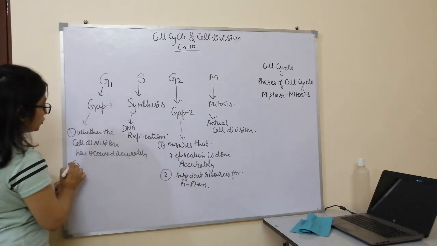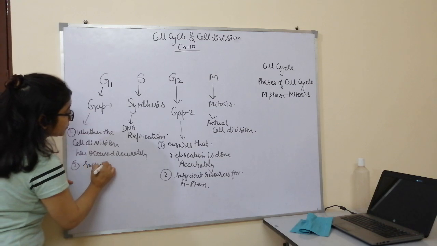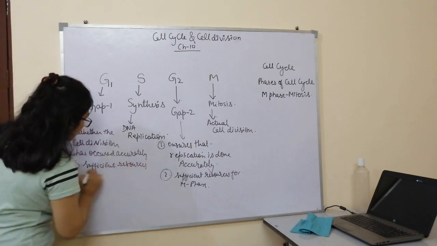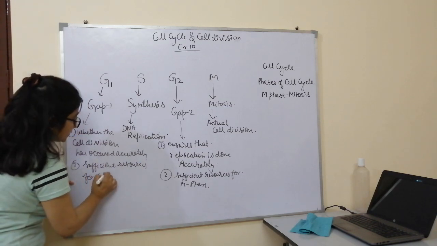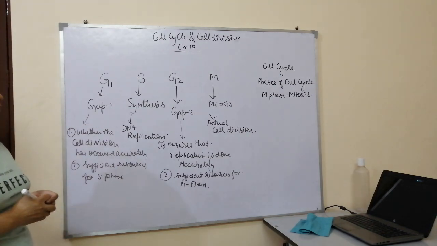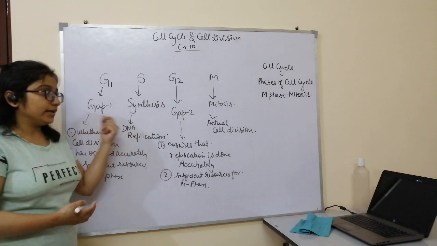The second thing that it ensures is whether we have sufficient resources for S phase, because S phase, or DNA synthesis phase, also requires a lot of resources so that DNA replication can occur accurately.